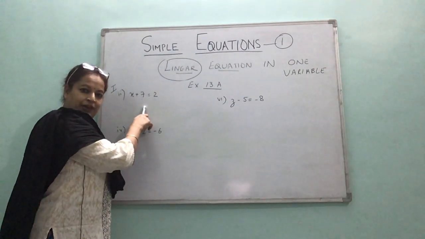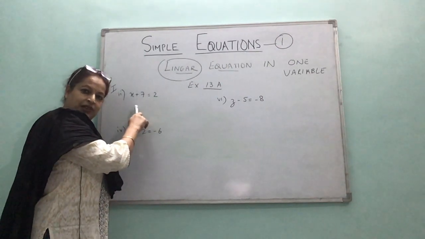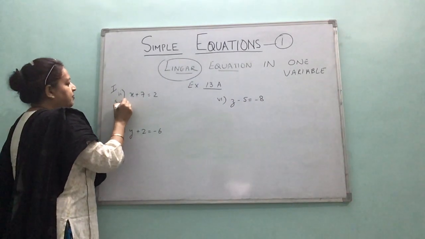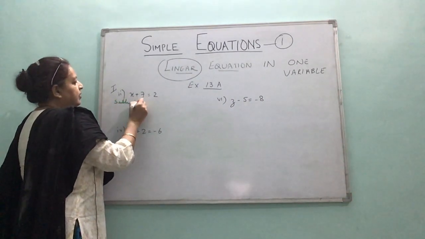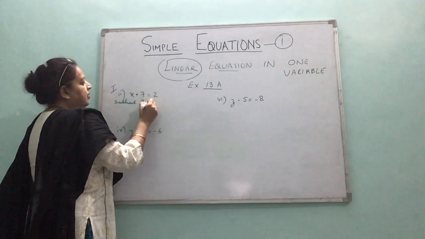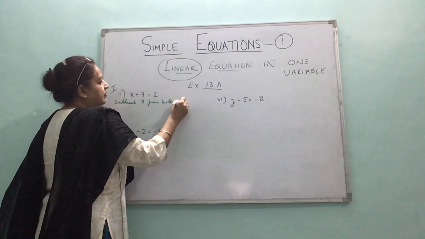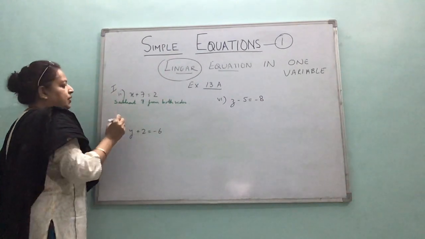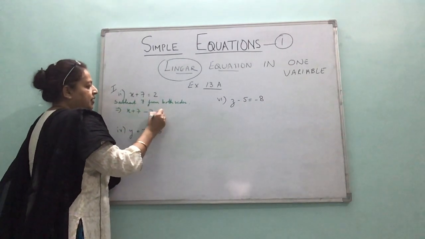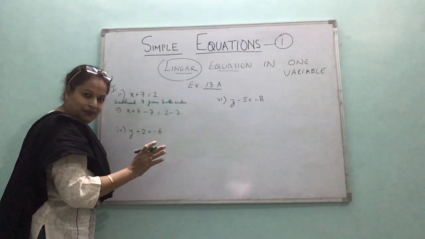To find the value of x, if 7 is added to it, its inverse operation would be subtract 7 from it. So what is my statement? Subtract 7 from both sides. Okay. So now you get x plus 7 minus 7, and we subtract 7 from both sides.